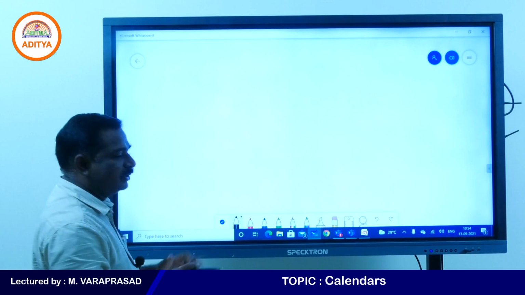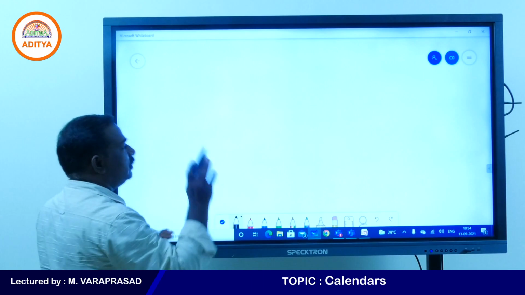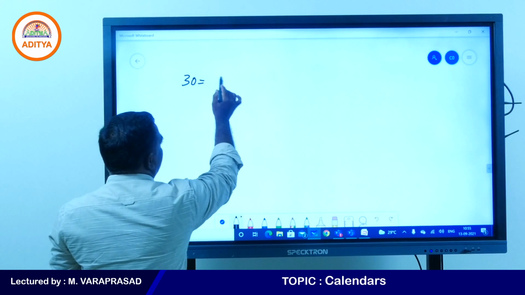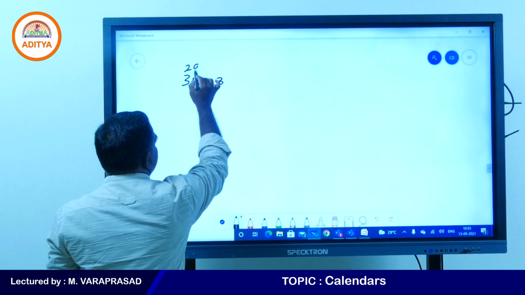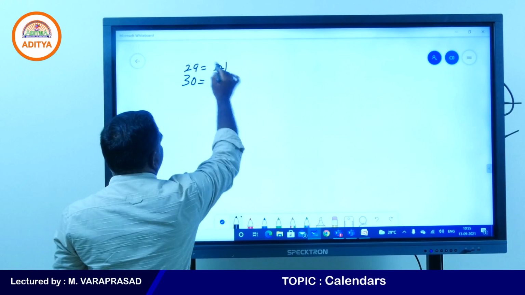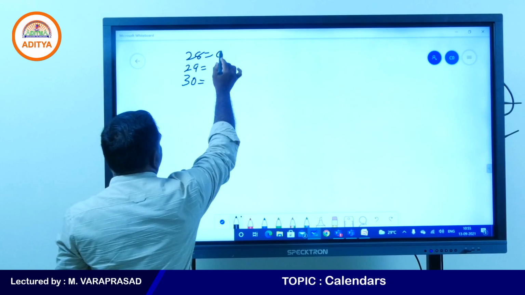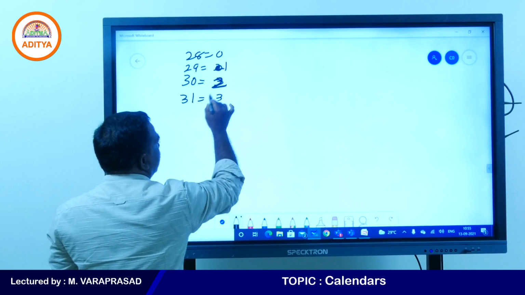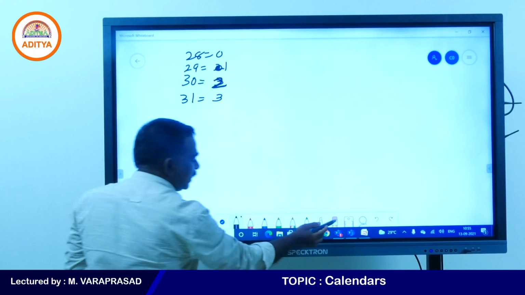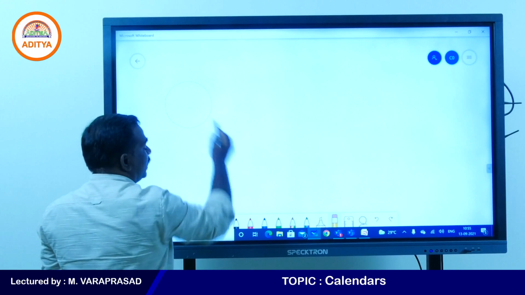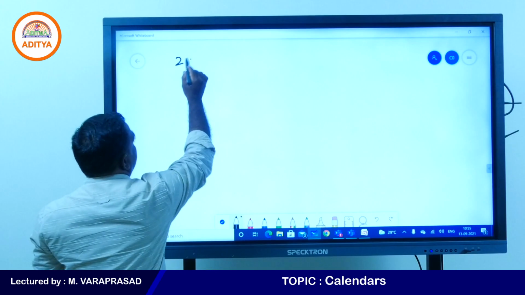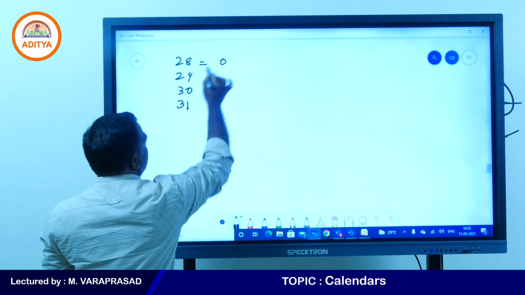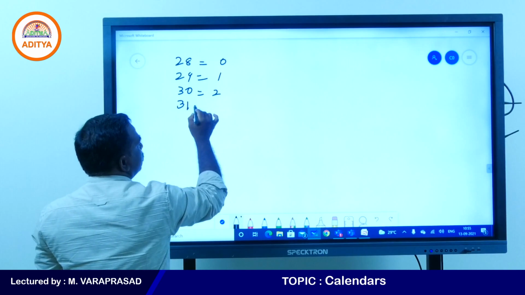So what you need to keep in your mind: a month having 30 days will have 3 odd days. A month having 29 days will have 1 odd day. A month having 28 days will have 0 odd days. A month having 31 days will have 3 odd days. Once again, months having 28, 29, 30, 31 days will have 0, 1, 2, 3 odd days respectively.